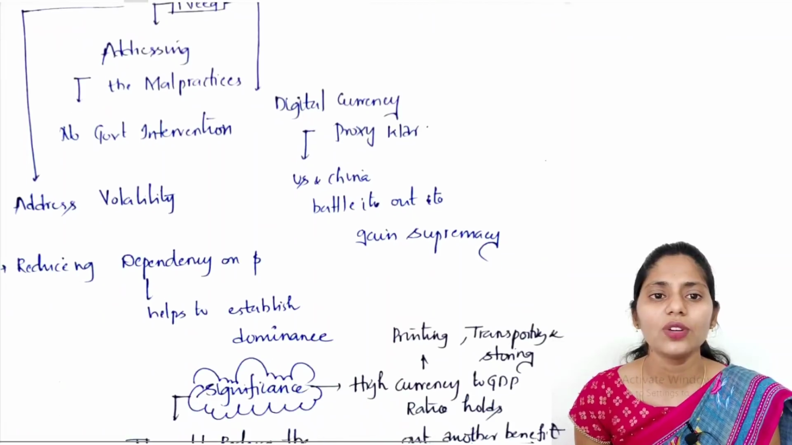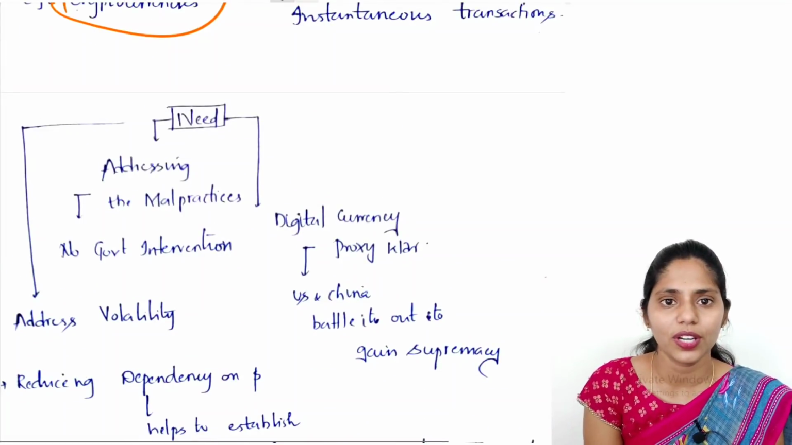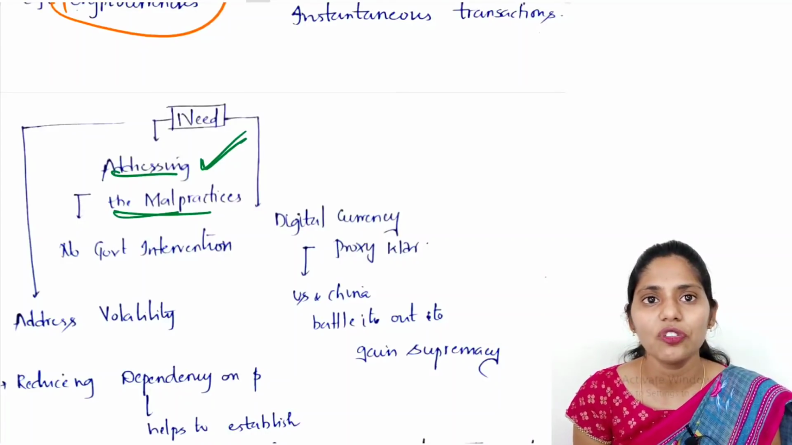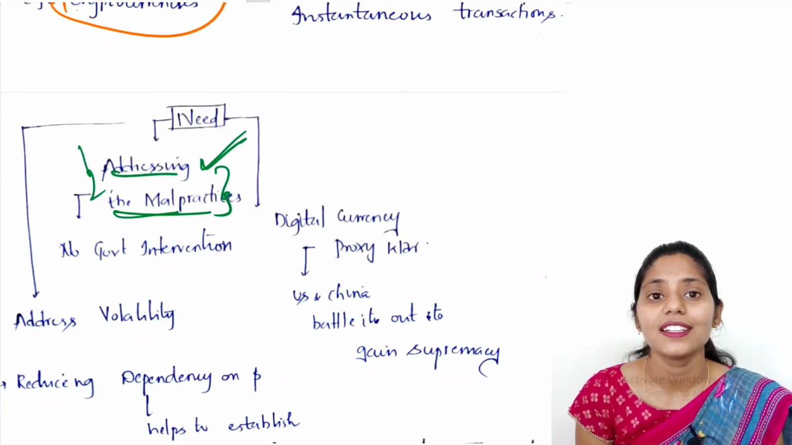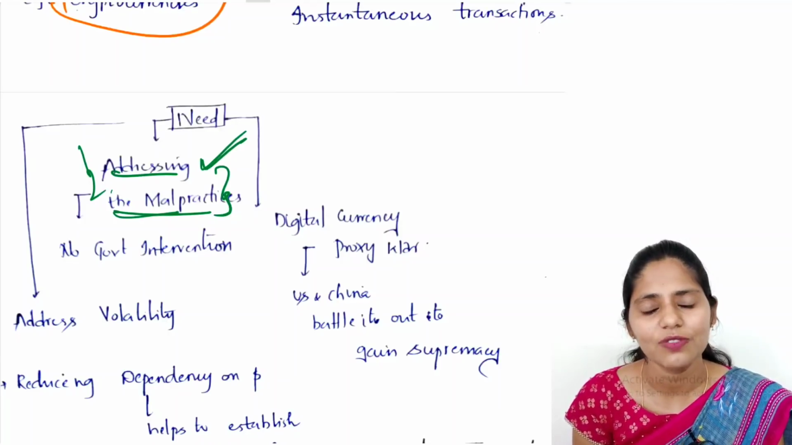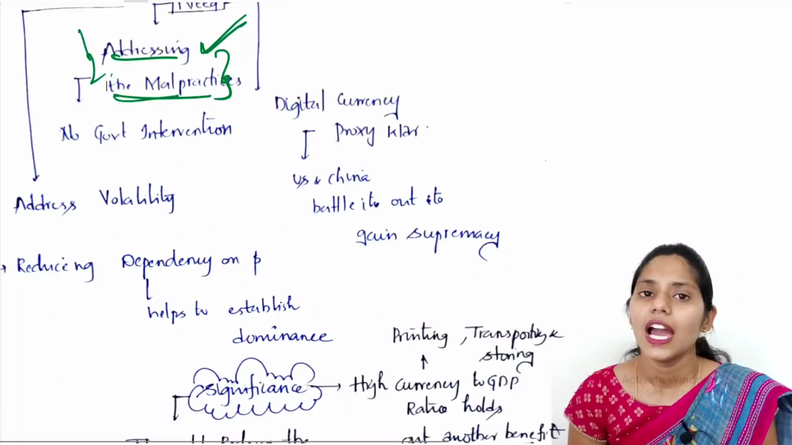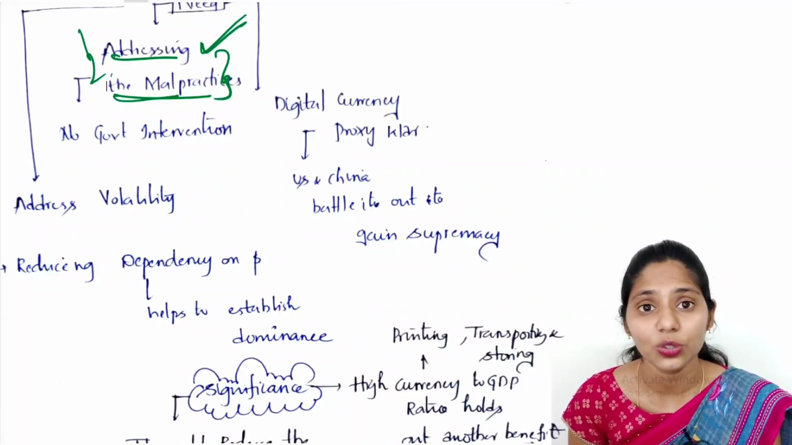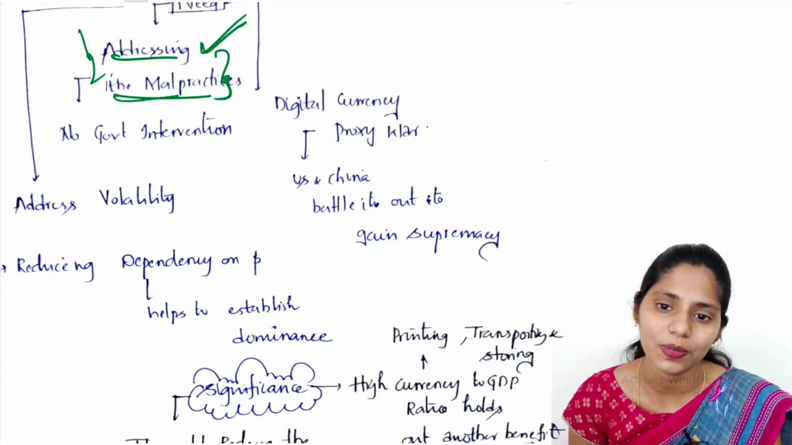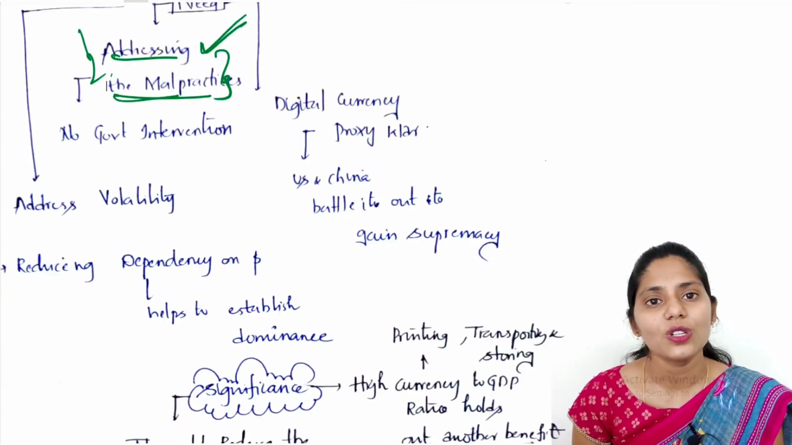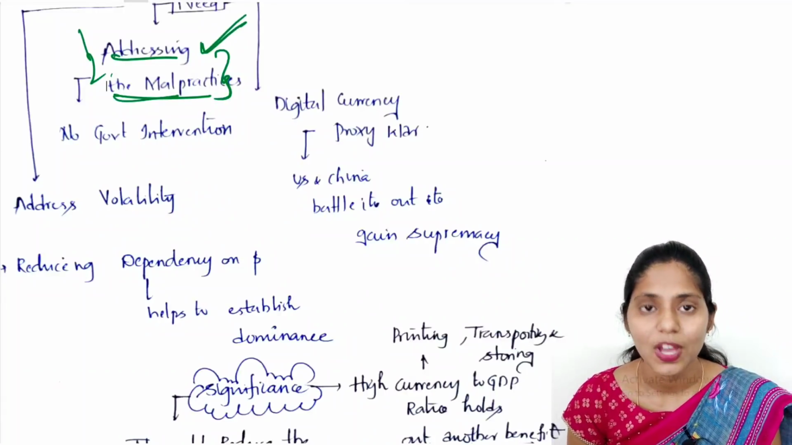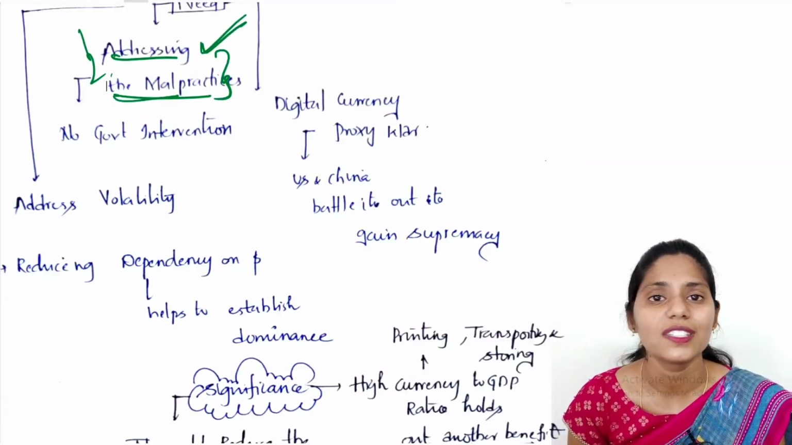Now let us try to understand the need for cryptocurrencies or digital currency. It will be very helpful for addressing malpractices, because there is decreasing government intervention. There will be no government interventions. And next one is the digital currency proxy war, because the US and China are fighting each other to become supreme. As we know, India is also a democratic country, and we also have the capability to become supreme. So here we need to come up with our own digital currency.